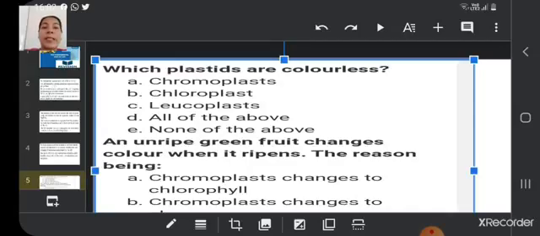So the correct answer is leucoplast. Chloroplasts are always green in color because of presence of chlorophyll pigment in them. Chromoplasts have different types of colors. So that is a broader group which is having colorful plastids. It can have yellow, orange, etc. different types of colors. So the correct answer of colorless plastids is leucoplast.